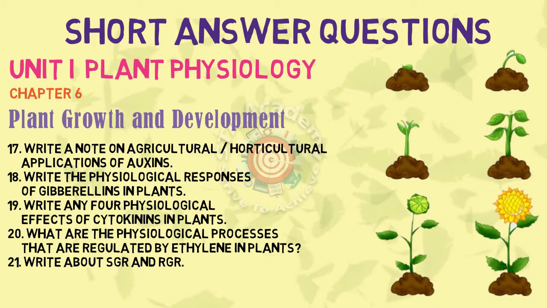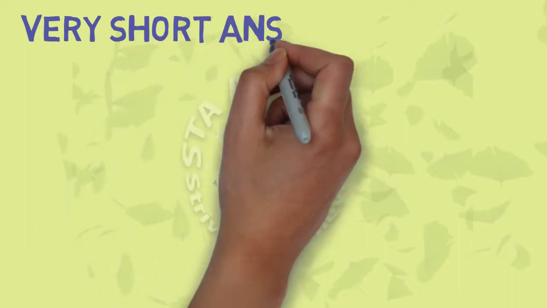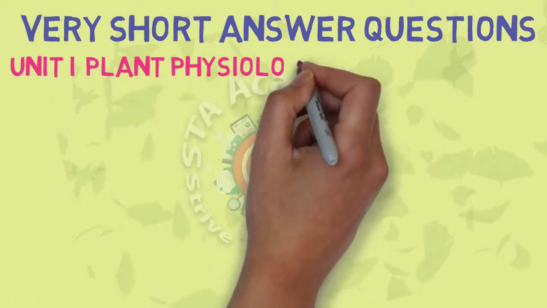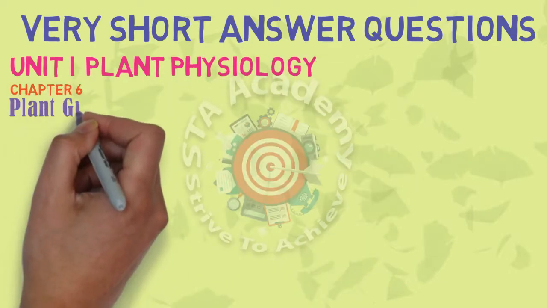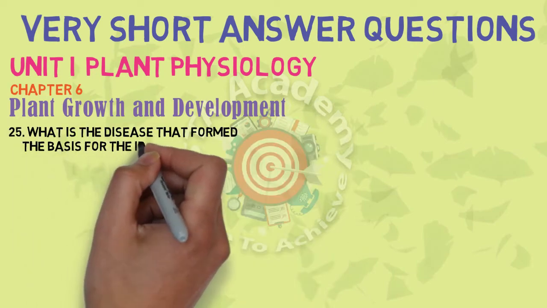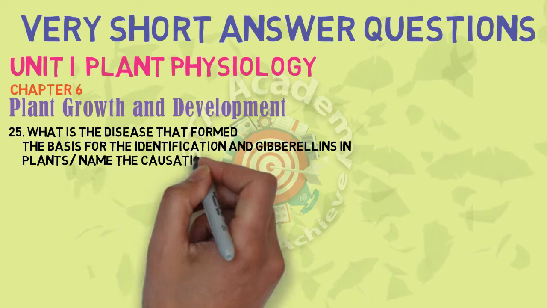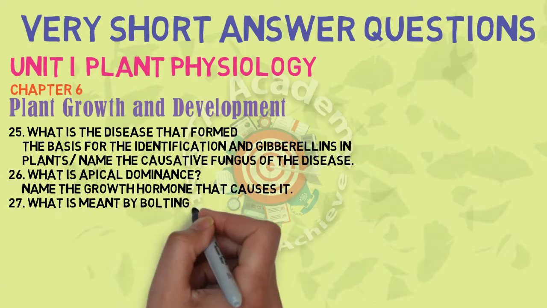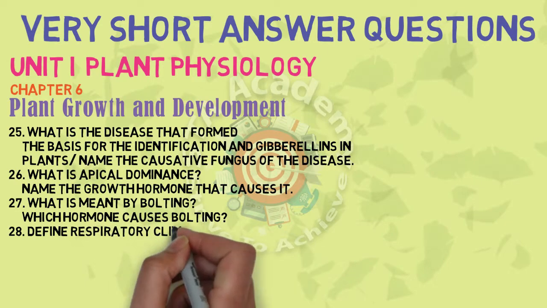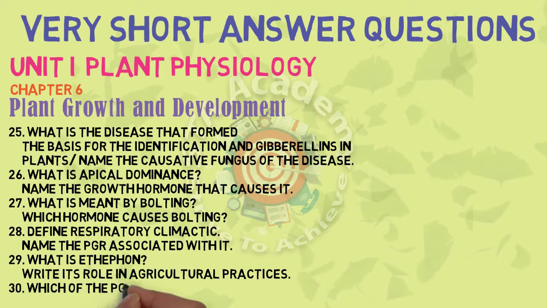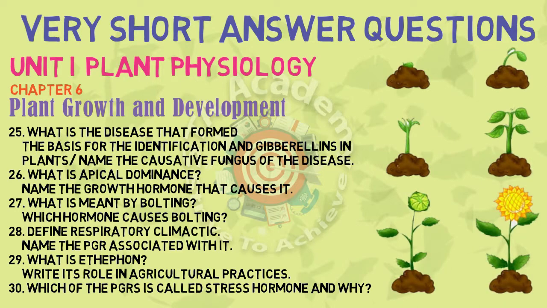From the same chapter, let us see the VSAQs, plant growth and development. 25 to 30, I have given the VSAQs. These are very important VSAQs that give you more marks in your board exam. What is the disease that formed the basis for the identification of gibberellins in plants? 26, apical dominance. And 27, what is meant by bolting? 28 is respiratory climacteric. And 29 and 30, these are very important VSAQs that definitely fetch maximum marks from this